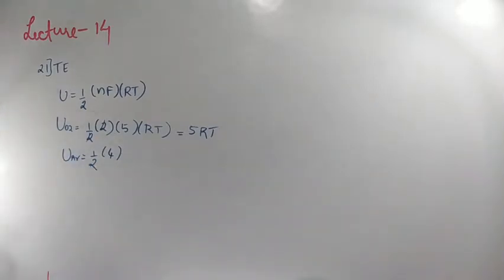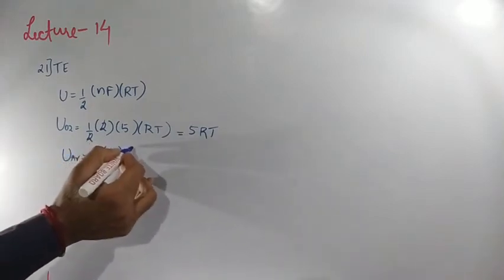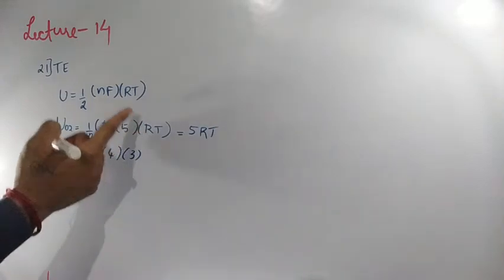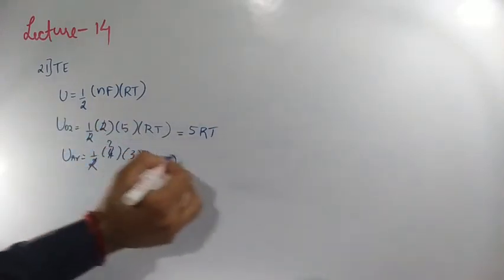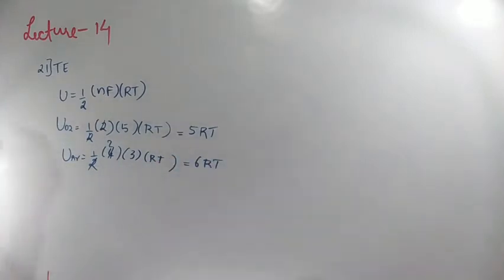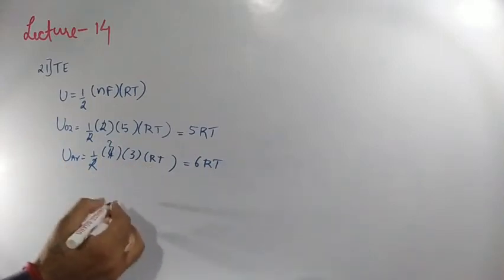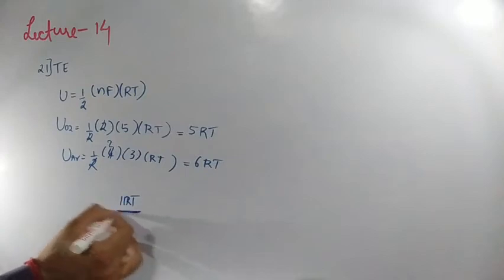And F value for argon, a monatomic molecule, will be 3. Then RT. So 2 1s are 2, 2 2s are 4, 3 times is 6 RT. You have to add these two because they are asking for the total. 5 RT plus 6 RT is 11 RT.